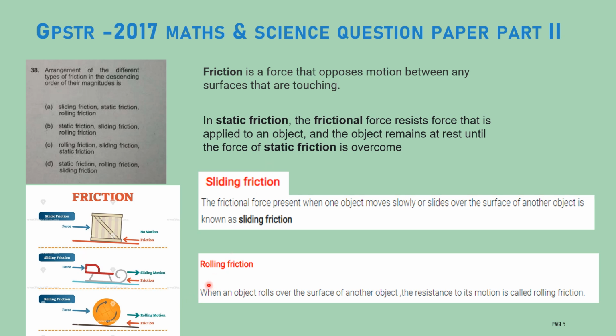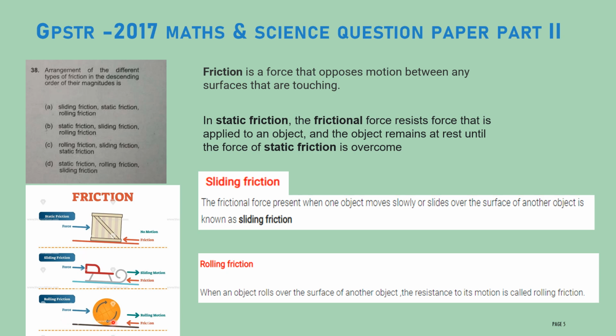The third one is rolling friction. When an object rolls over the surface of another object, the resistance to its motion is called rolling friction. The shape of the object is like a ball, so it rolls. To make the object move is very easy compared to these two cases. If you push the object, it will overcome the rolling friction and start moving.